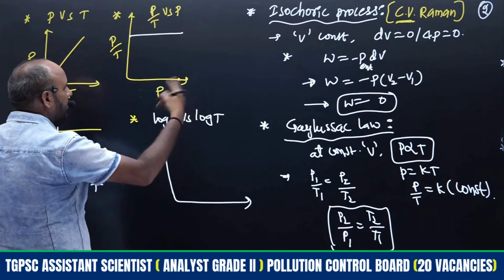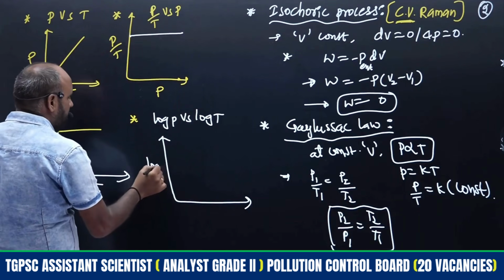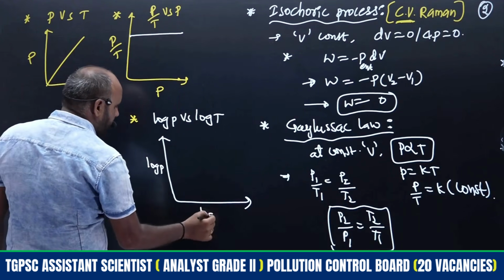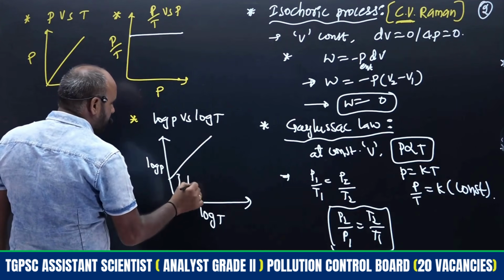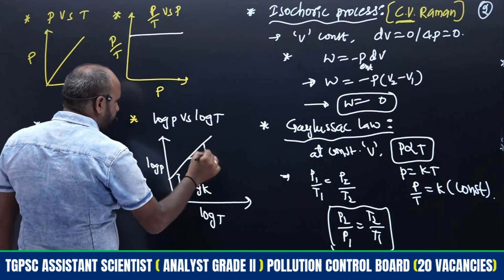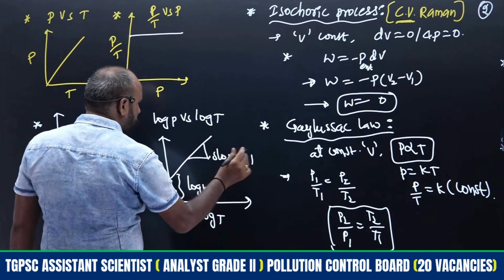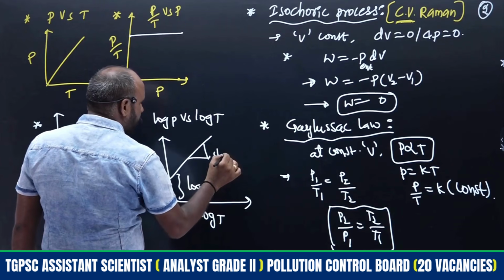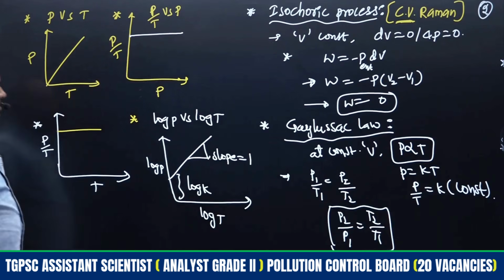So directly we have to take that equation and apply logarithm, and based on that we have to apply the concept. Therefore log P versus log T, here also we will get like this. This intercept will be equal to log K, then slope will be equal to 1 only, right? Slope will be equal to 1, right? These are the four plots which are applicable for isochoric process.